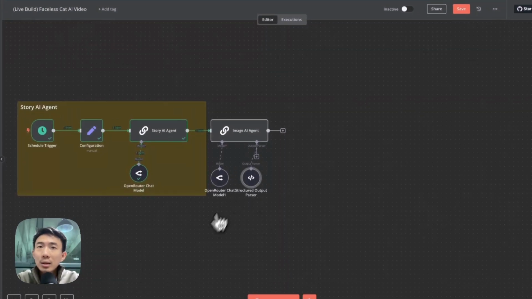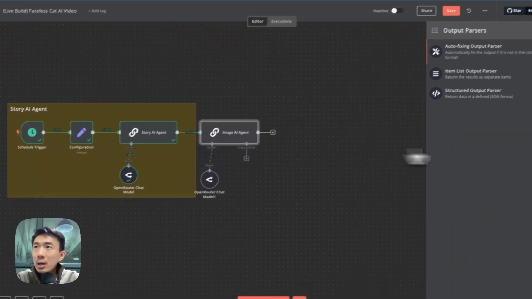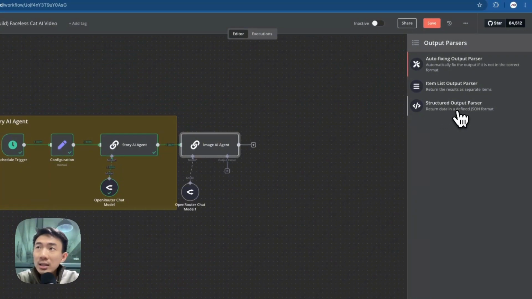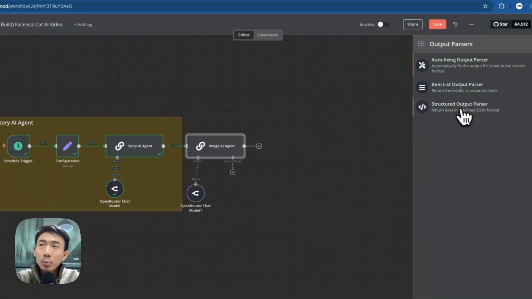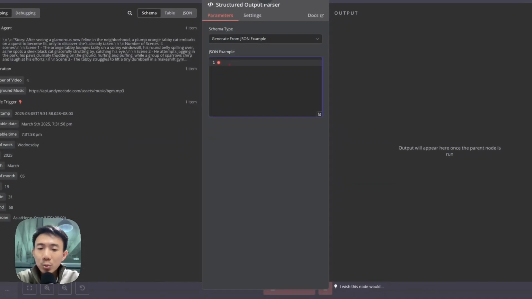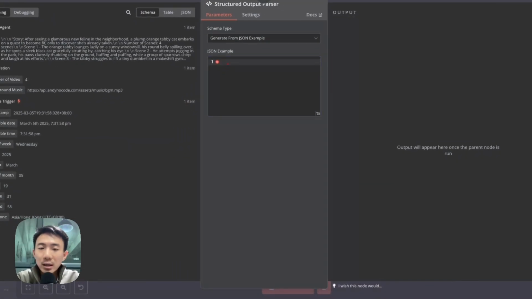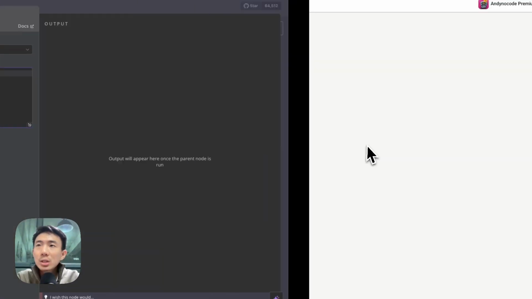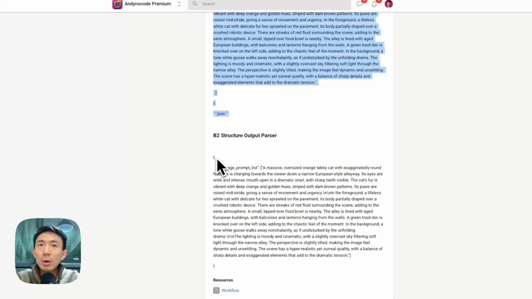So what it means, let me show you again. Return data is in a defined JSON format. So we just want the output to be well defined. We don't want any other format. So that's why we need to specify the output here. So we have prepared it for all of you as well. We can just copy and paste this.